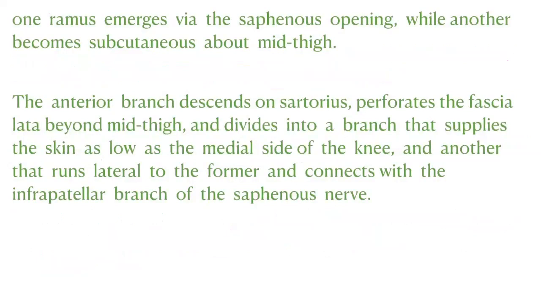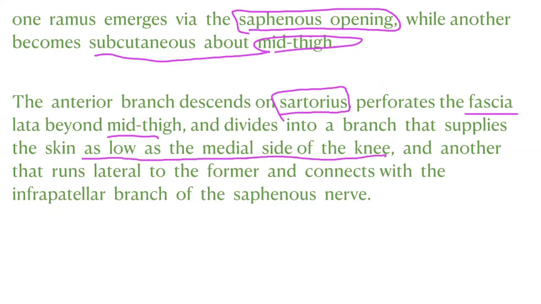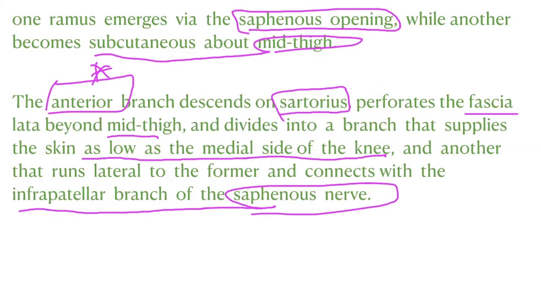One ramus emerges via the saphenous opening, right? While another becomes subcutaneous about mid-thigh. The anterior branch descends on sartorius, perforates the fascia lata beyond mid-thigh, and divides into a branch that supplies the skin as low as the medial side of the knee, right? This one is anterior. Okay. And the other runs lateral to the former and connects with the infrapatellar branch of the saphenous nerve. So this is the anterior branch, and the saphenous nerve is the branch of the posterior division. So the anterior and posterior divisions of the femoral nerve communicate with themselves.